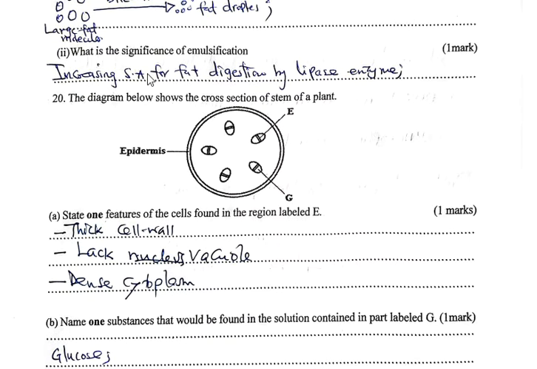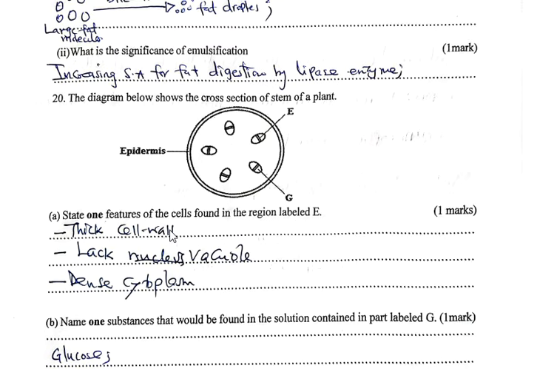Question 20. The diagram below shows a cross-section of a stem of a plant. State one feature of the cells found in region labeled E. First of all, the stem is a dicot stem. It is under class Dicotyledonae simply because of a presence of a cambium, and the vascular bundles arranged around the cambium. Then it has a pith here, and E is a cambium. Part E is the cambium.